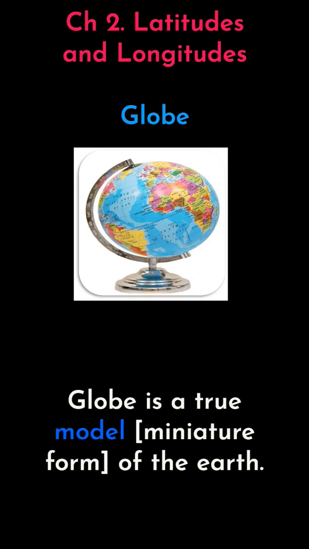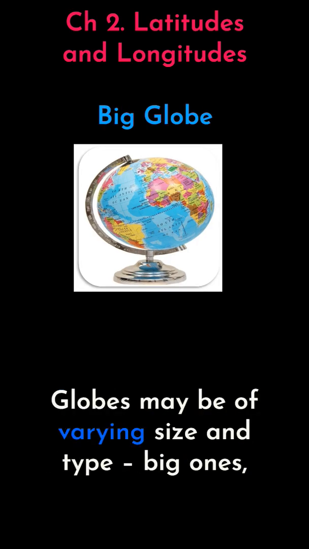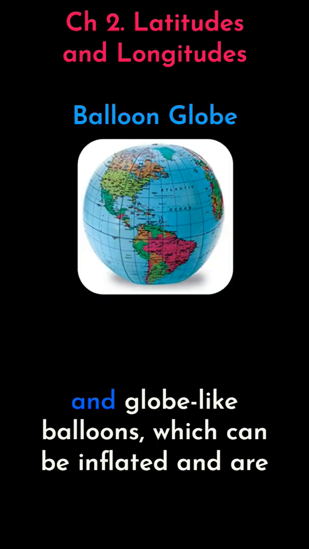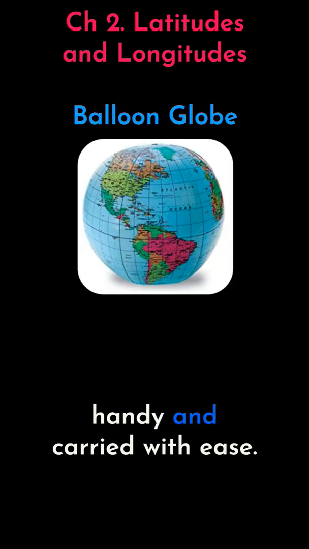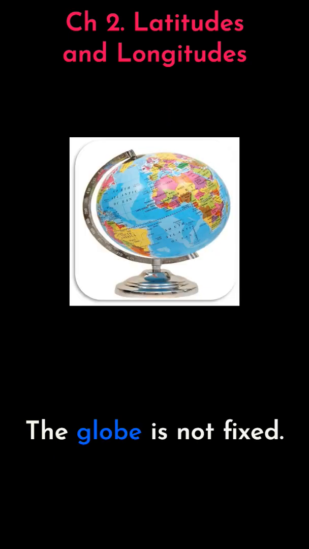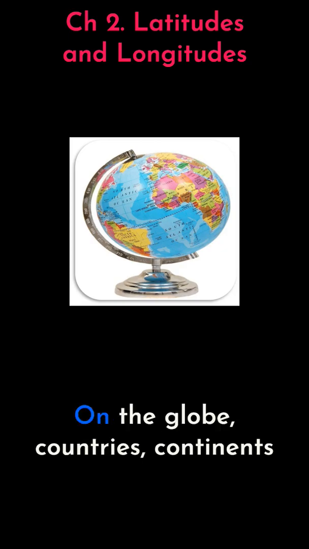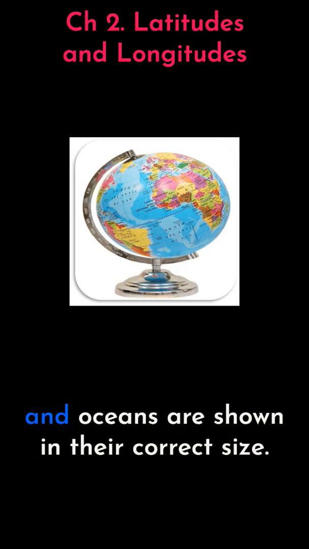A globe is a true model, a miniature form of the Earth. Globes may be of varying size and type. Big ones, which cannot be carried easily, small pocket globes, and globe-like balloons, which can be inflated and are handy and carried with ease. The globe is not fixed. It can be rotated the same way as a top spin or a potter's wheel is rotated. On the globe, countries, continents, and oceans are shown in their correct size.